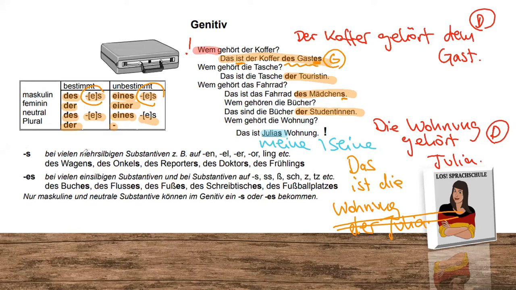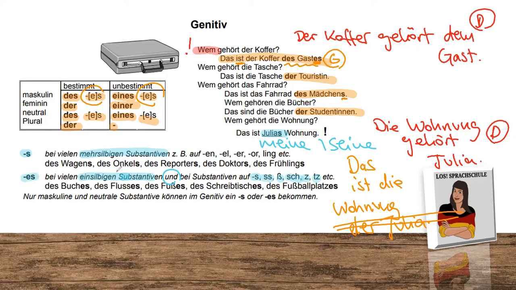If we have nouns with many syllables, who finish, for example, with en, el, er, or, or ling, then we put the s. Some examples: des Wagens, des Onkels, des Reporters, des Doktors, des Frühlings. If we have nouns with only one syllable or nouns that end with s, ss, sz, sch, z, or tz, for example, then we have es.